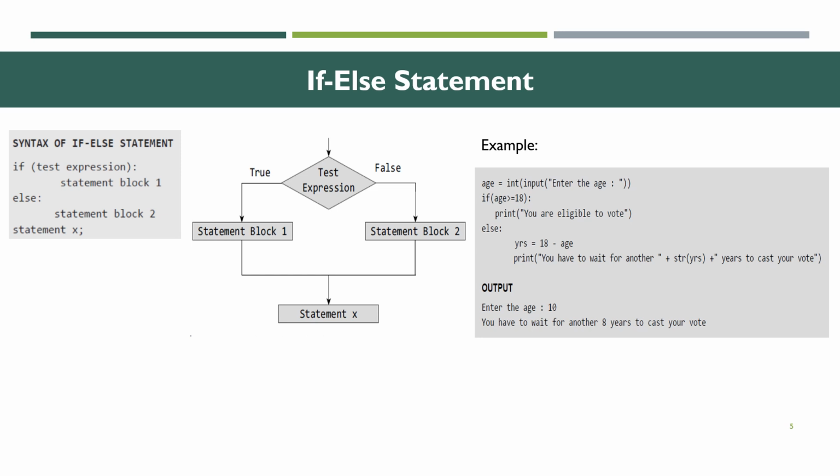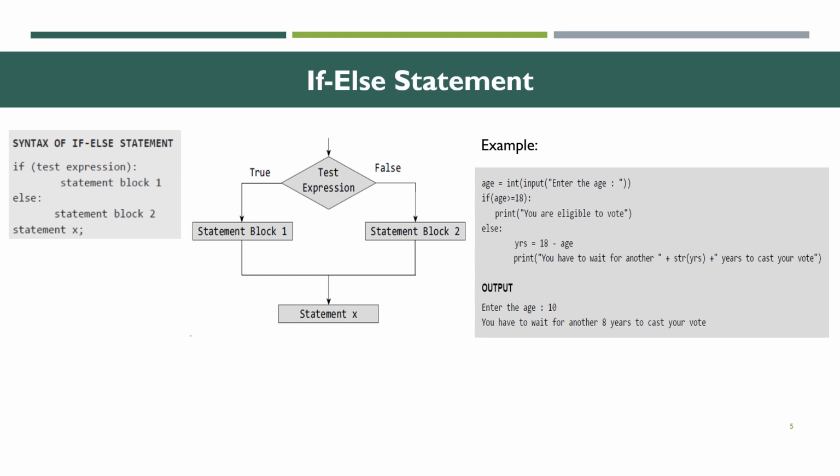Here we are seeing a flowchart. If the test condition is true, it will go for statement block 1. If the test condition is false, it goes for statement block 2 and then goes for the next statement X. For example, age = int(input('Enter the age')).